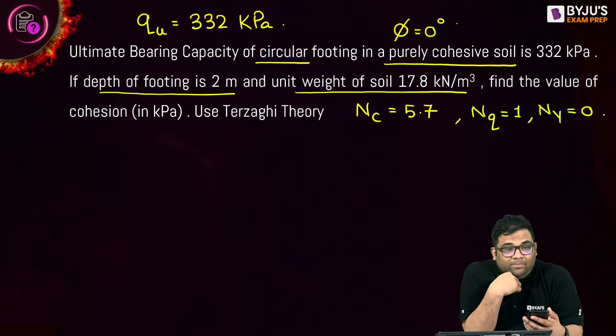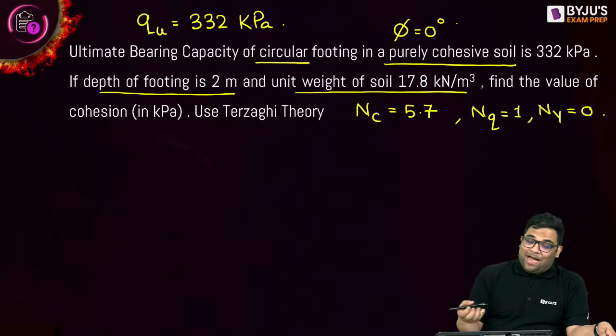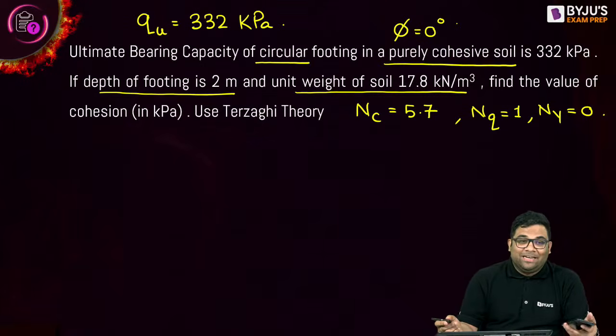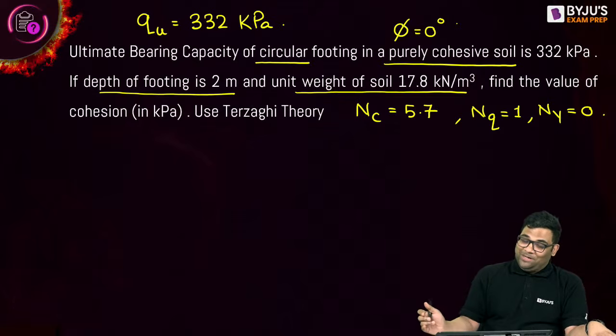Okay, Rajsekhar is telling 52. No, no, no. Please see. Okay, 1928. How can it come 1928? They have asked only to find out the cohesion. Cohesion they have asked. What are you doing?